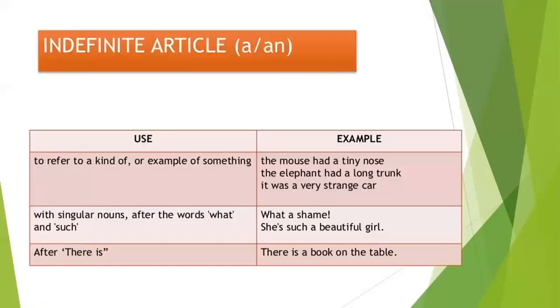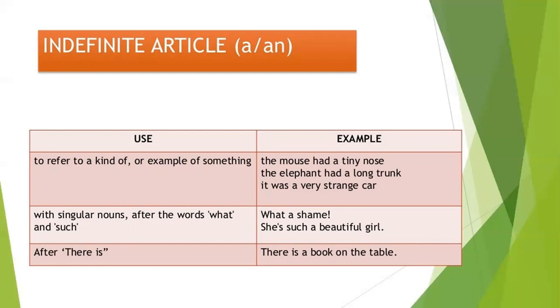Now, indefinite articles a and an. Here are the uses, here are the examples. First, to refer to a kind of or example of something, we use the article. Example, the mouse had a tiny nose. The elephant had a long trunk. It was a very strange car.